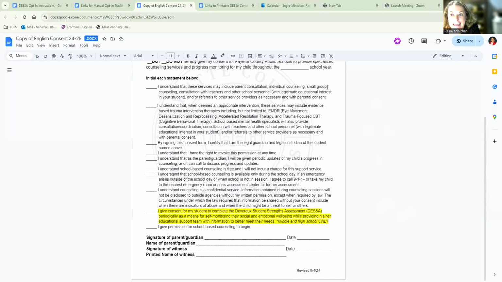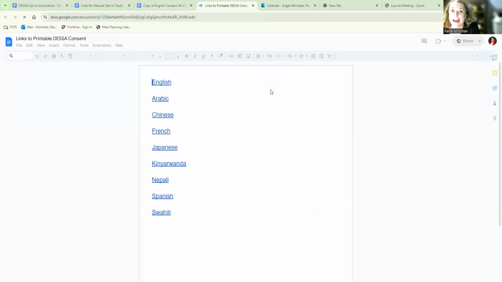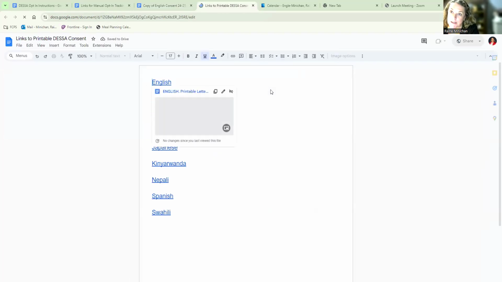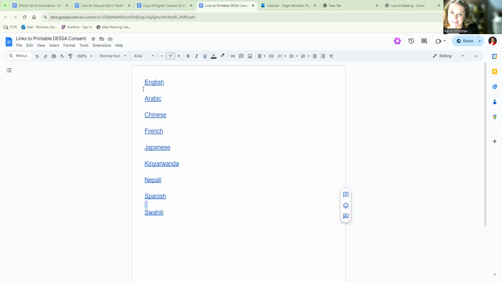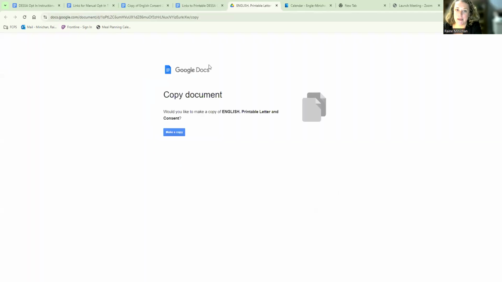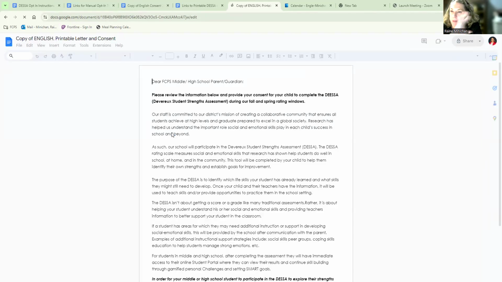Another way that we can get consent is through printable DESSA forms. And so here I have all the links to our top languages and the forms that you can print. I'm going to open the English one, but you'll see here that you can click to the other languages as well. The English one that's coming up here and all of the others will force you to make a copy. And the reason is we don't want anyone to get in and edit the master file.